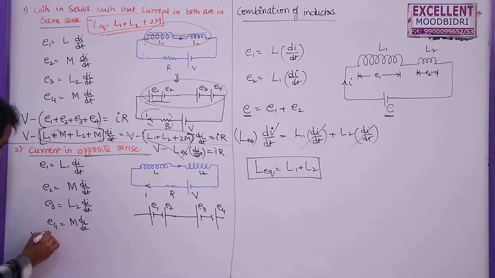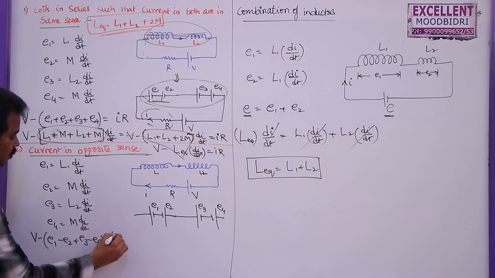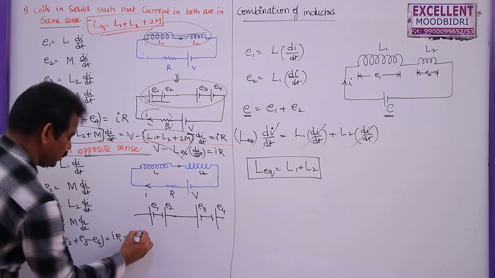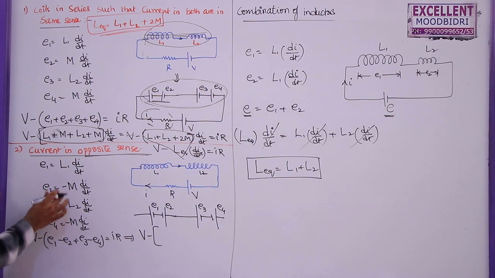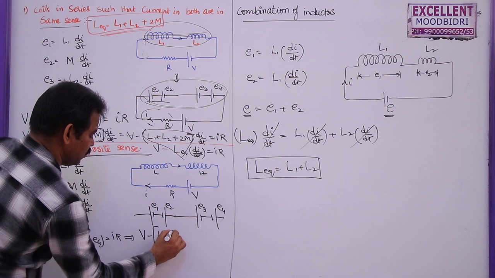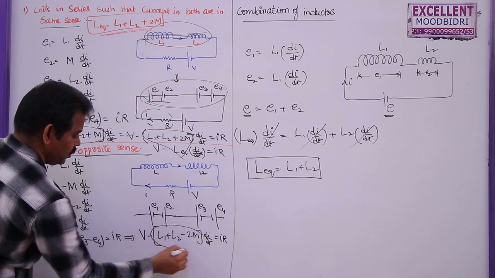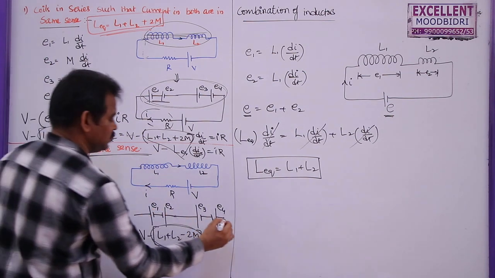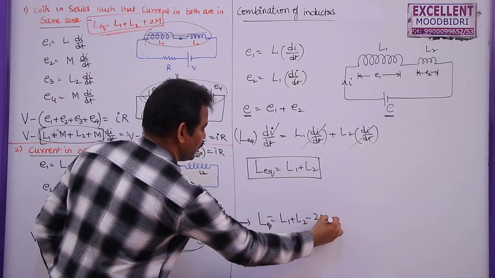Now finally you can write V minus E1 minus E2 plus E3 minus E4 is equal to IR. So now you can substitute these values here. I can get this equation as L1 minus M here, because these two are in opposite sense. So I can write directly (L1 plus L2 minus 2M) di by dt is equal to IR. So the effective self-inductance of this combination, when the coils are connected in opposite sense, is given by L equivalent is equal to L1 plus L2 minus 2M.